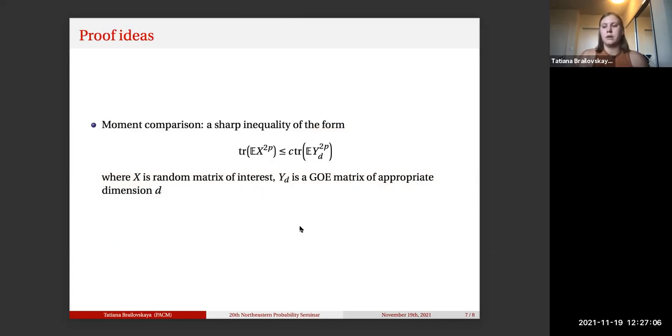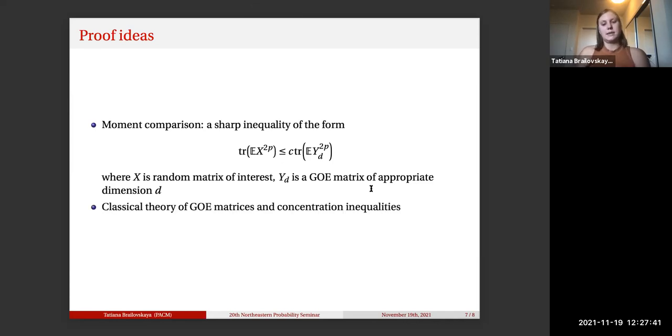I would like to now very briefly mention what techniques we use and our idea for the proof of this fact. The first thing we did is develop a moment comparison inequality, which allows us to compare moments of this highly inhomogeneous random matrix of interest, which we don't really know how to study, to the same moment of a GOE matrix of a particularly chosen dimension. And of course, a GOE matrix is very well understood. So now we can use some basic facts about these matrices and some concentration inequalities to arrive at the bounds on the eigenvalues that I was showing you on the previous slide.